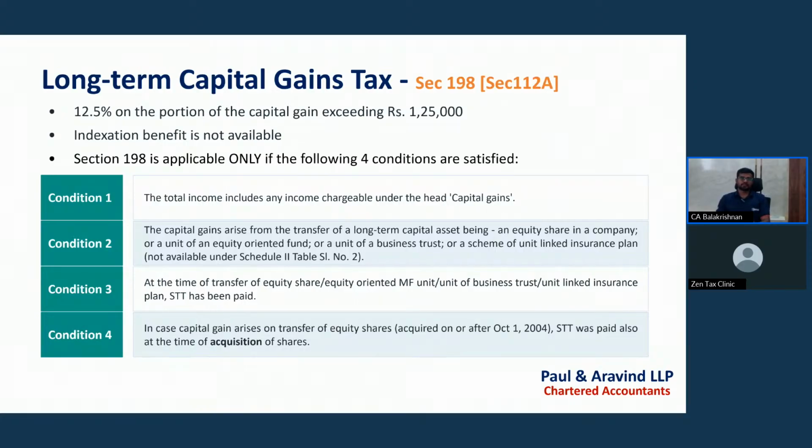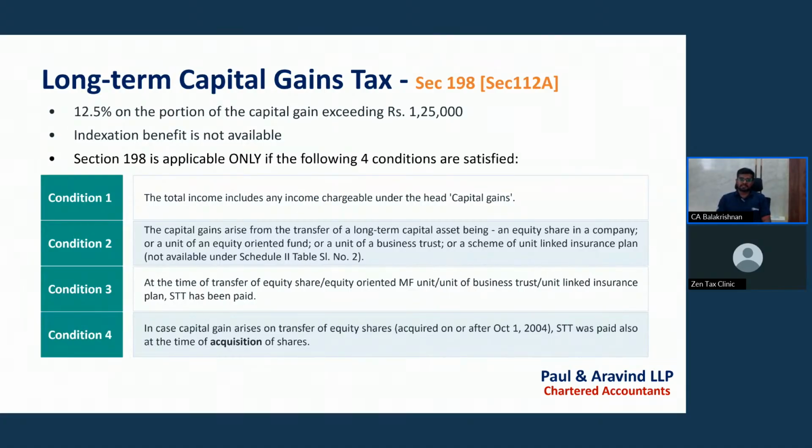The first condition is that the income must be chargeable under the head capital gains. Then only will the 1.25 lakh benefit be available. The second condition is that the profit arises while transferring a long-term capital asset, being an equity share in a listed company, or an equity-oriented mutual fund, or a unit of a business trust, or a unit-linked insurance plan. In this case only, the 1,25,000 benefit will be available.